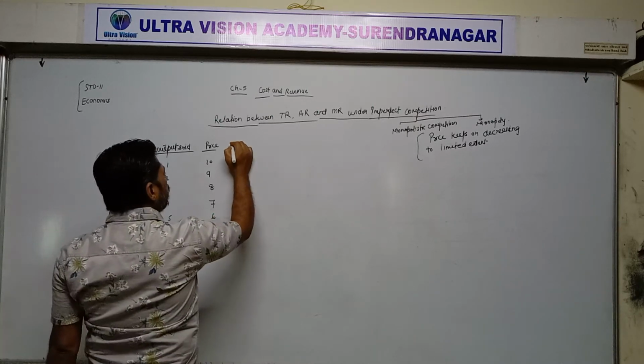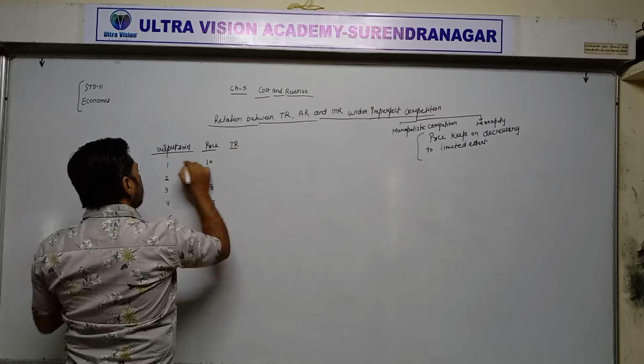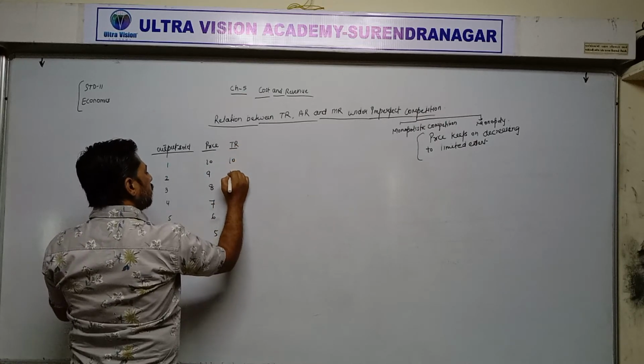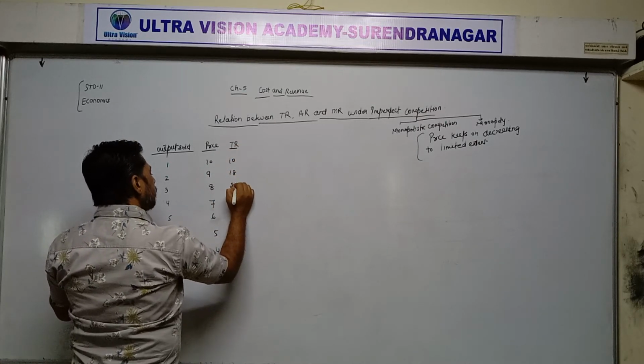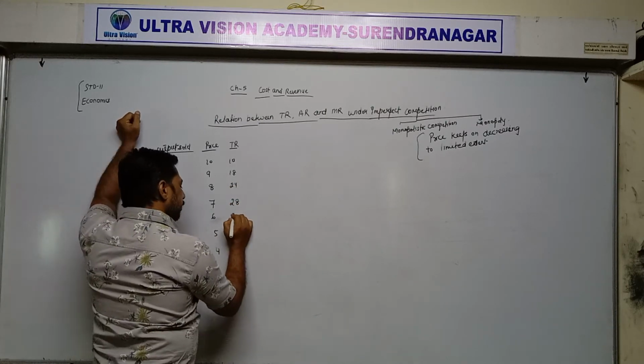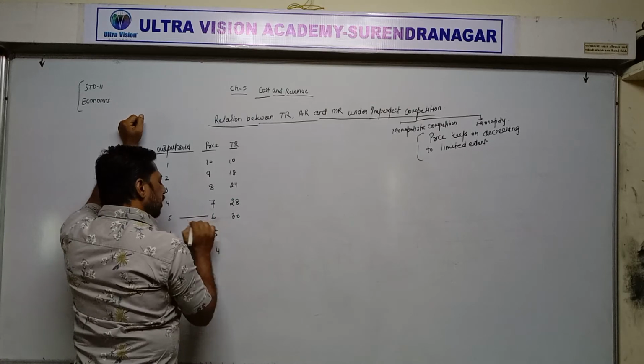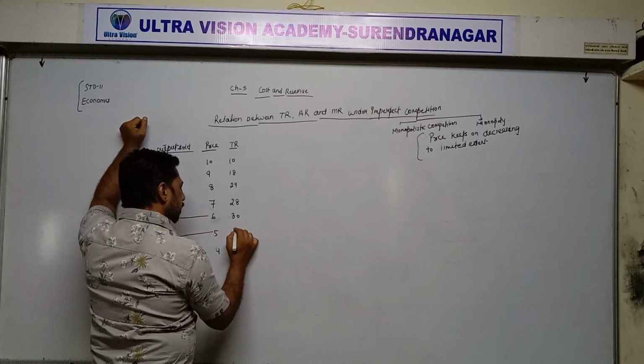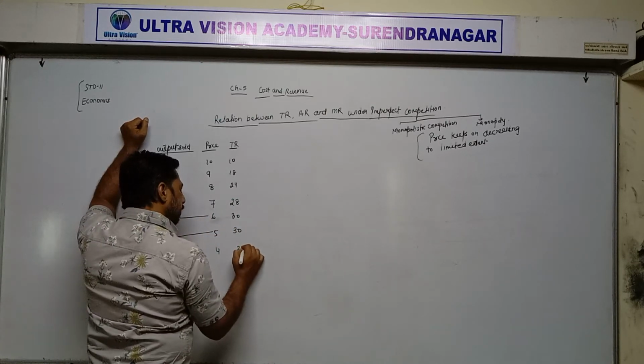Now, total revenue: 10 into 1, 10, and 18, 24, 28, 30, and again 30, then 28.